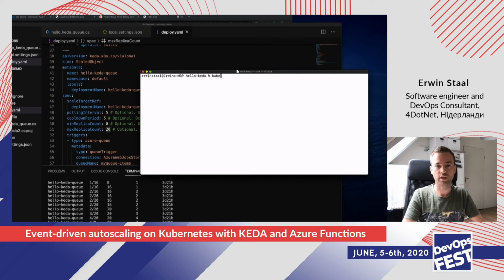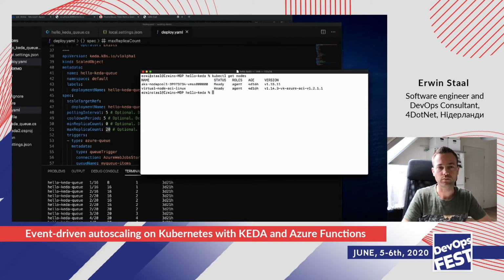So let's not get into that. Let's have a quick look at the actual cluster we're looking at. As you can see, this is the only virtual machine I now have in my AKS cluster on Azure. So I have a cluster with just one virtual machine, which is nice for testing. And you also see the virtual node down here. You just see that as a node, as if it was part of your cluster.